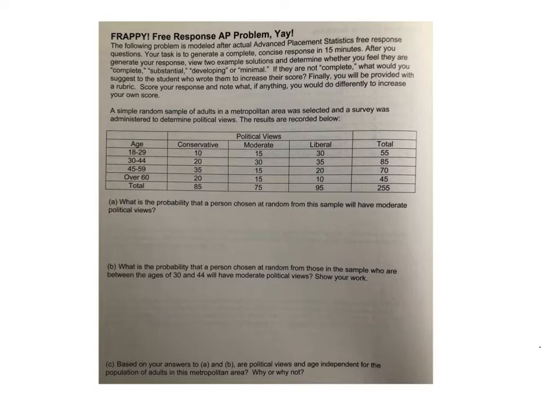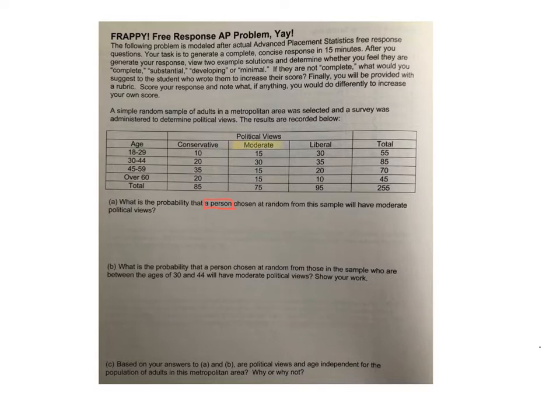All right, so here we go. We have this two-way table. Two-way tables are an awesome way to coordinate everything that's going on here. First thing it says, what is the probability that a person chosen at random? So this is going to be important though. A person. Remember, if it's multiple people, we're thinking multiply. But since it's a person, I'm thinking I just have to pick one, but I'm going to think about the different events that that one person can have, right? So that's going to be important as I work through this, understanding that word, a person, right there. Okay, so what's the probability that a person chosen at random from this sample will have moderate political views?